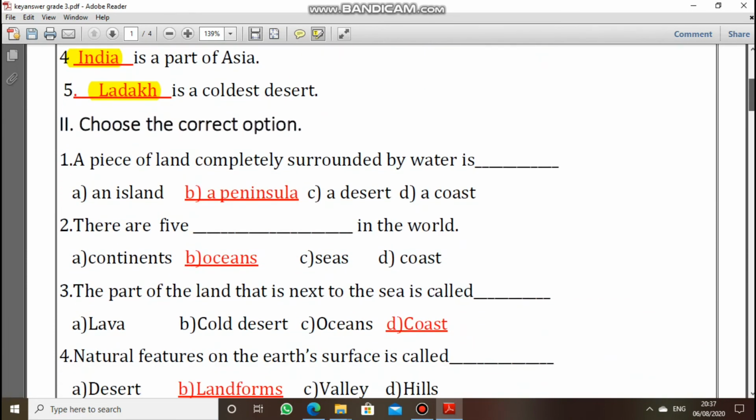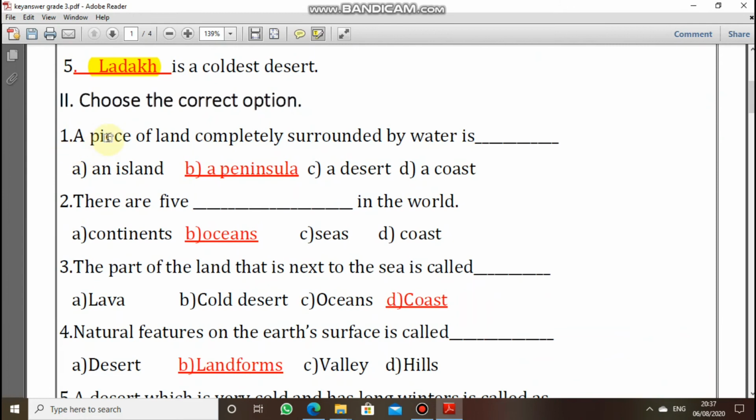Second main is, choose the correct option. First question is, a piece of land completely surrounded by water is dash. Option A, an island. Option B, a peninsula. Option C, a desert. Option D, a coast. So the answer is island. There are 5 dash in the world. Option A, continents. Option B, oceans. Option C, seas. Option D, coast. So the answer is oceans.